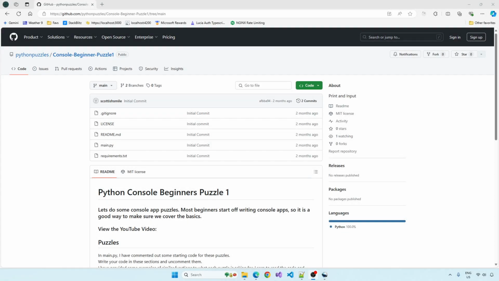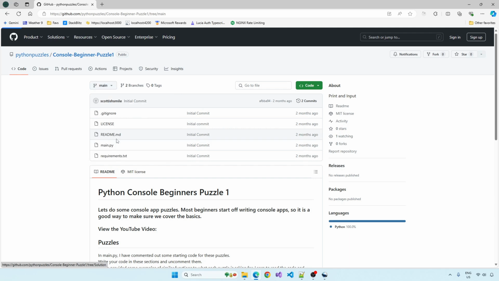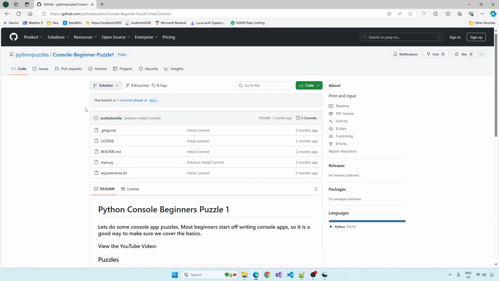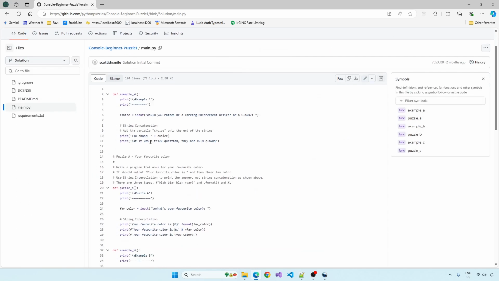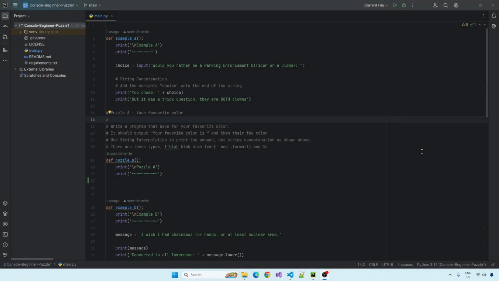The solution code is available in the GitHub repo. If you click the drop down that says main, you can see the branches here. Just click solution. And although it looks the same, this is actually the final code. Just click main.py and there's all the answers. Well, hopefully you had a go at solving these puzzles yourself. I'll just demonstrate some possible solutions for you.